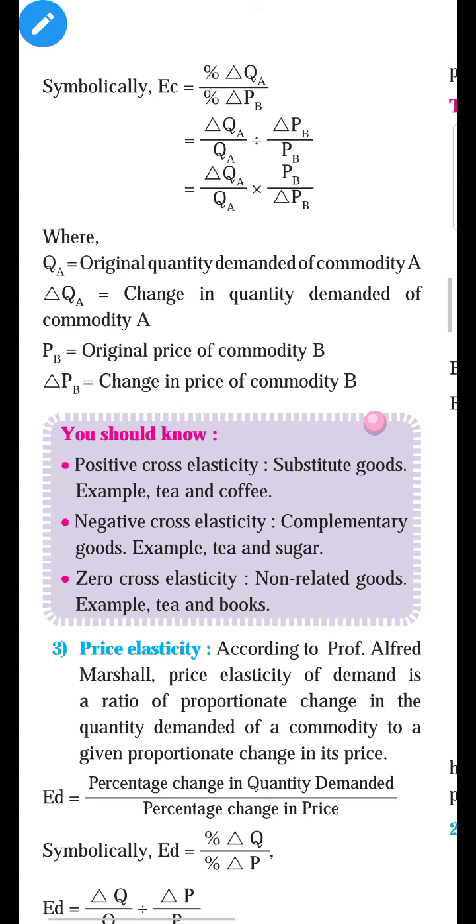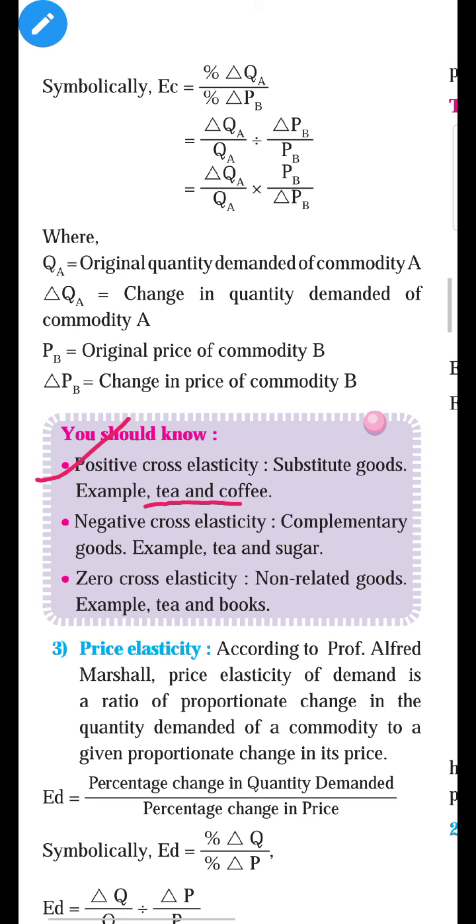The first type is positive cross elasticity of demand, and it happens in the case of substitute goods. What are examples of substitute goods? Tea and coffee. And why is it called positive cross elasticity of demand? When the price of tea increases, the demand for coffee increases.